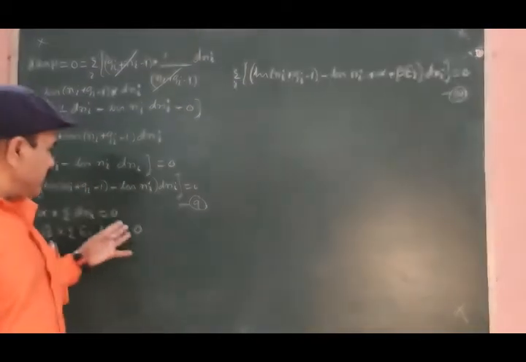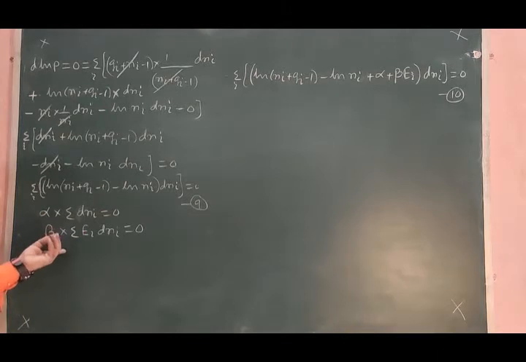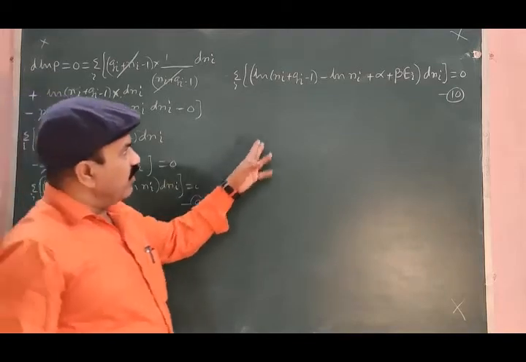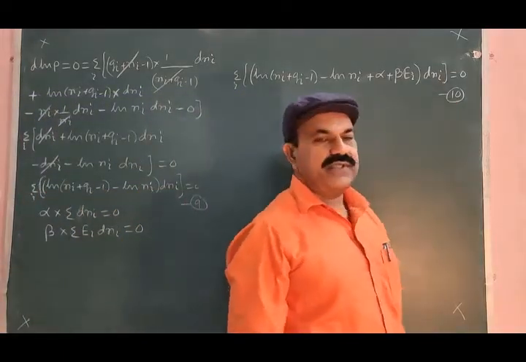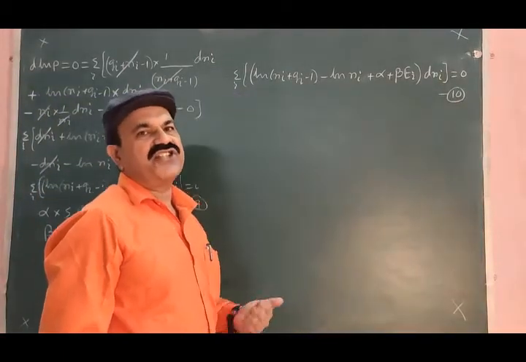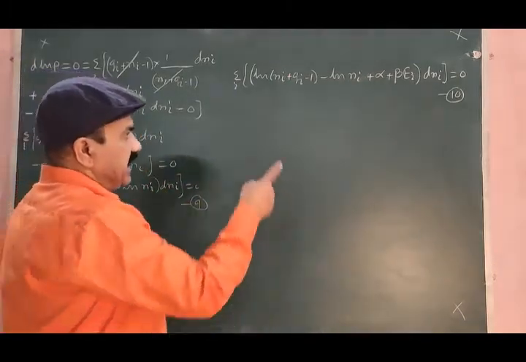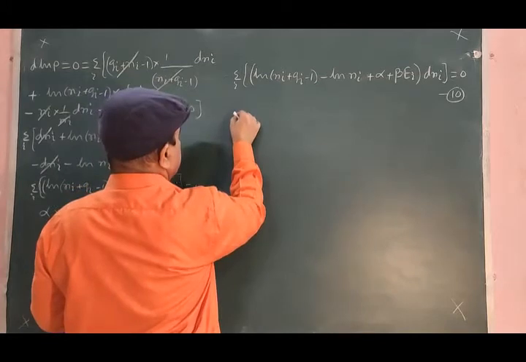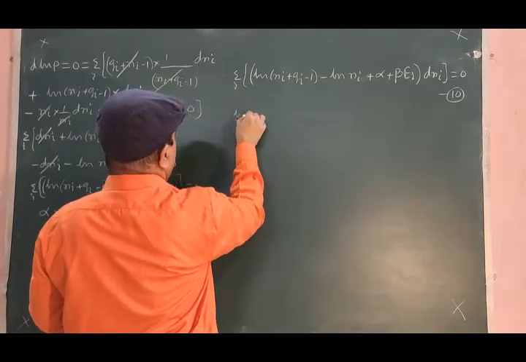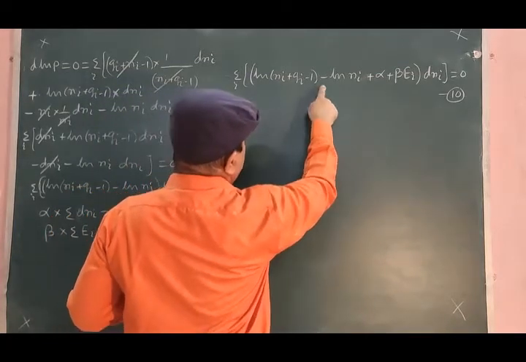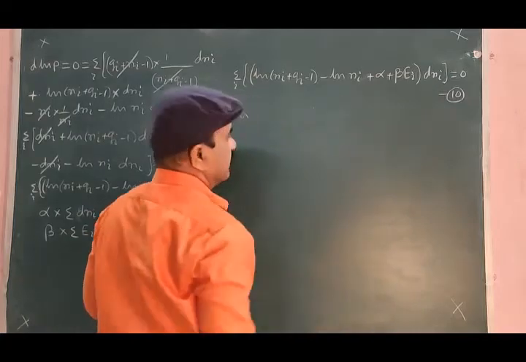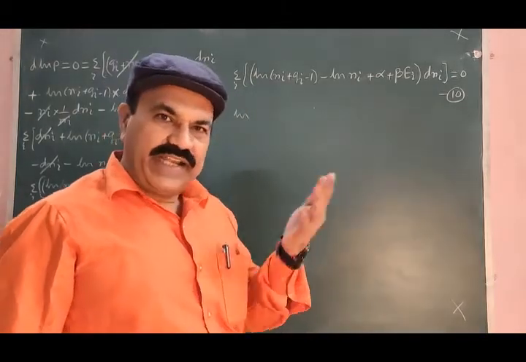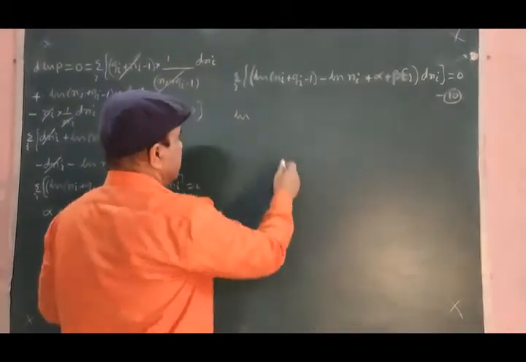After multiplying this equation by alpha, this equation by beta, adding these two in equation 9, taking dni common from all the four terms, we get equation 10. Equation 10 may further be simplified. Log a minus log b will be log a divided by b. Let me write the same thing.